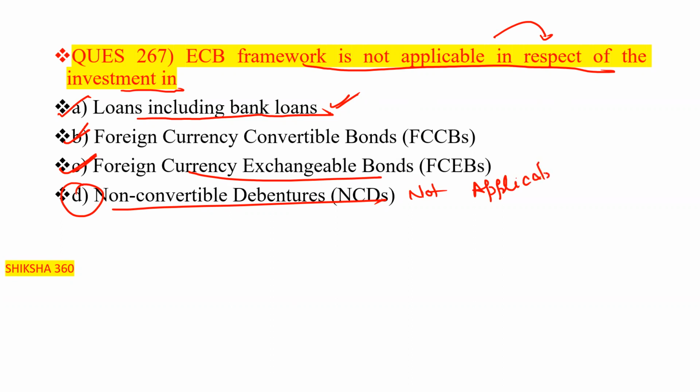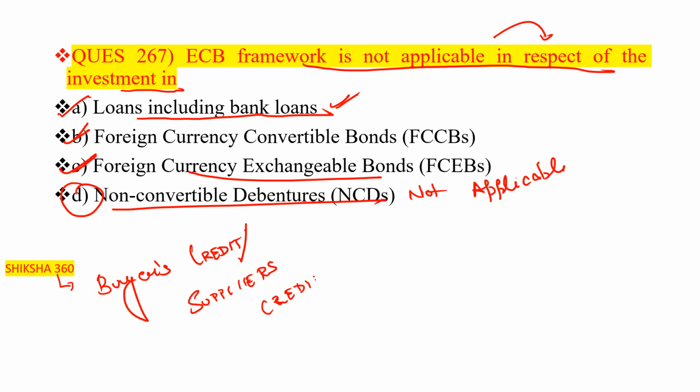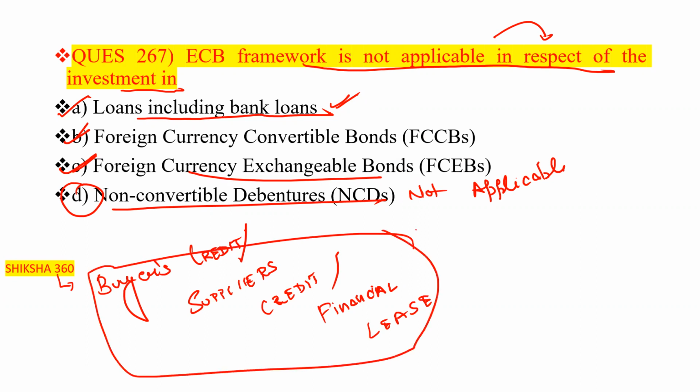Further, there are 2 to 3 points left where it is applicable. We will discuss them also, so that if they ask any question regarding that in the examination, you are able to answer: buyer's credit, supplier's credit, and financial lease. At all these places it is going to be applicable.